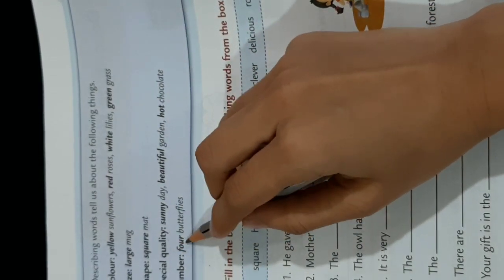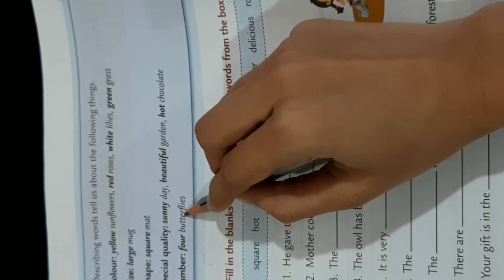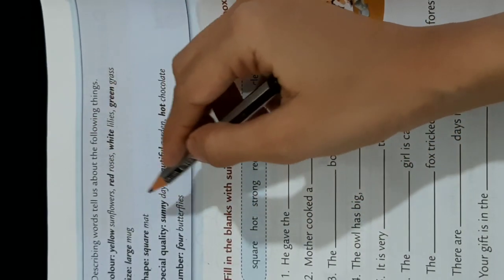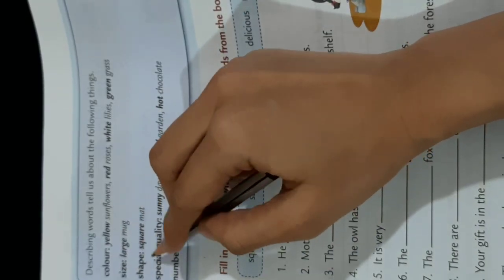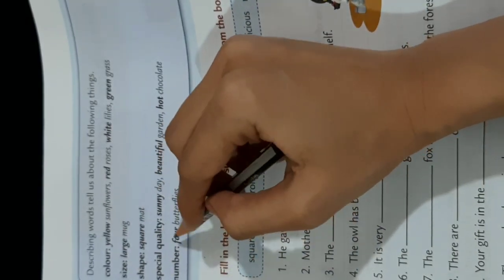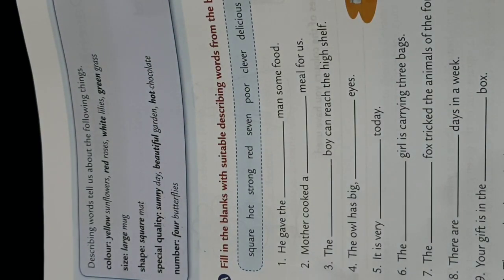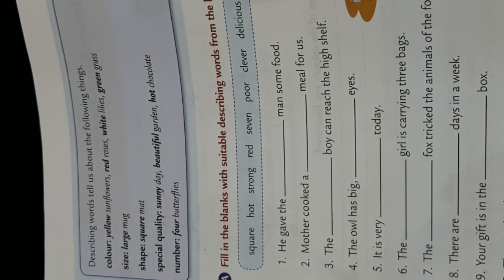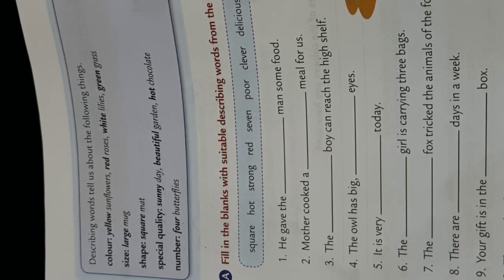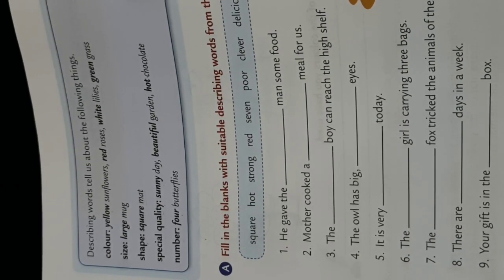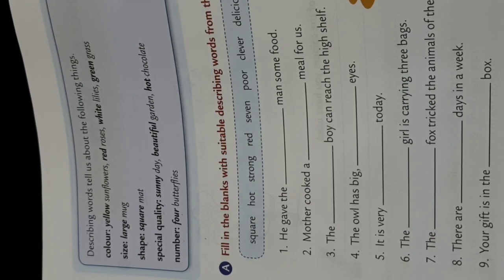Then number, 4 butterflies. Okay, so describing words can tell us about the color, size, shape, special quality and number of a noun. Okay, so this you have to keep in mind. So what do we get to know through these examples, children?